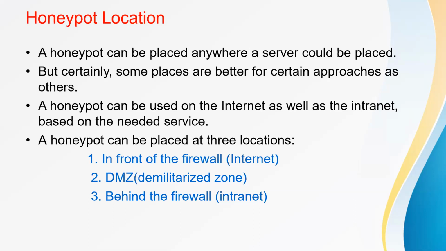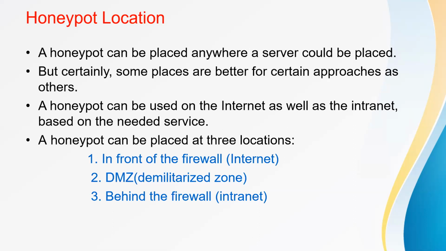First is in front of the firewall. By placing the honeypot in front of the firewall, the risk of the internal network does not increase. The honeypot will attract and generate a lot of unwished traffic, like attacker patterns or programs, etc. The disadvantage of placing the honeypot in front of the firewall is that internal attackers cannot be located or trapped easily.